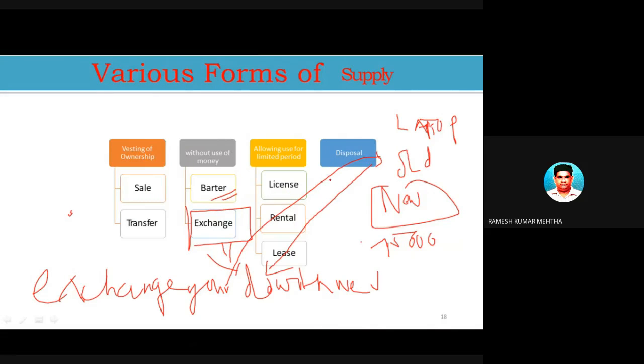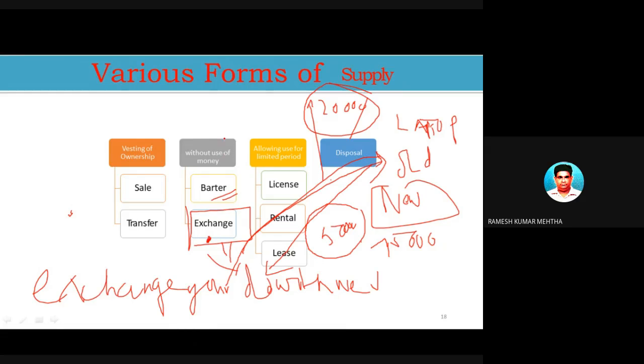And this is also a transaction of a supply of goods. But here, what is happening? You are giving this particular laptop, worth some 50,000 rupees. But as you are exchanging the old laptop with the new laptop, you have to pay only 20,000 rupees, for example. So you don't know whether the GST should be levied here on these 50,000 rupees or 20,000 rupees. But what has happened? There is an exchange of goods.